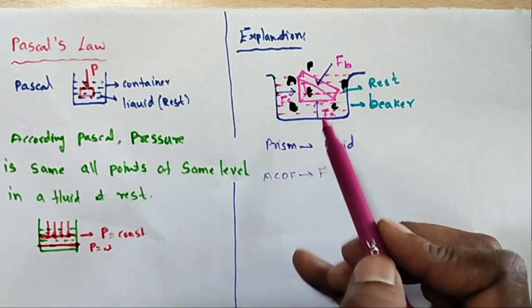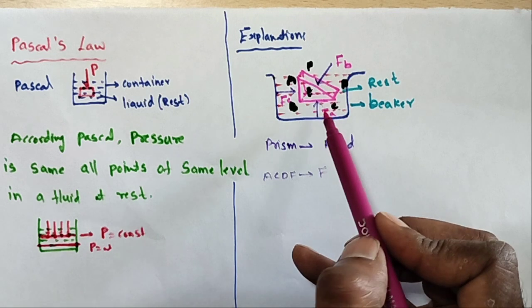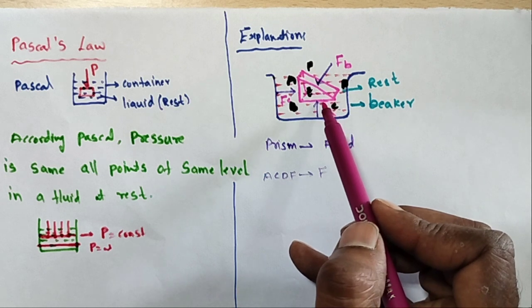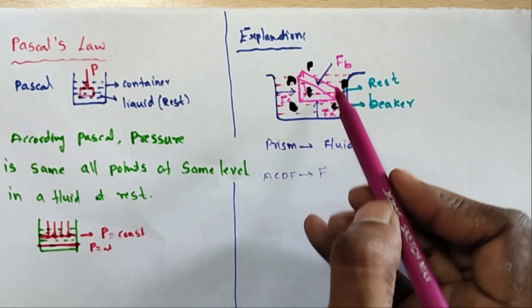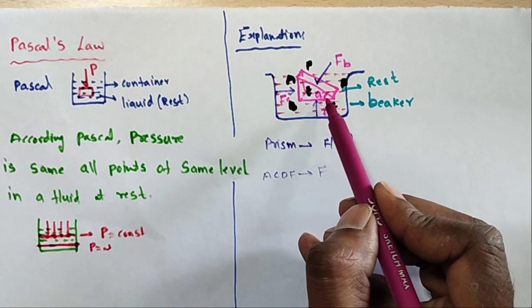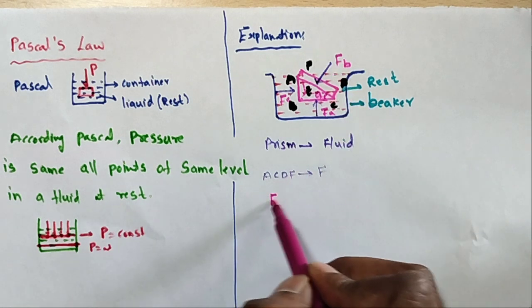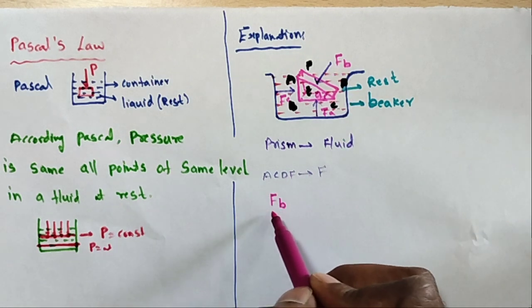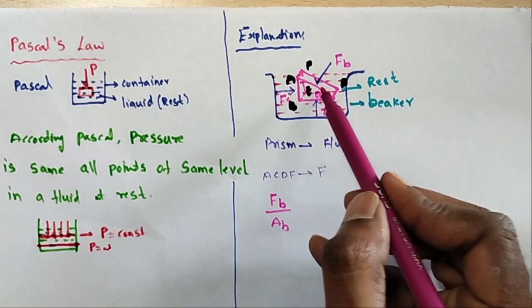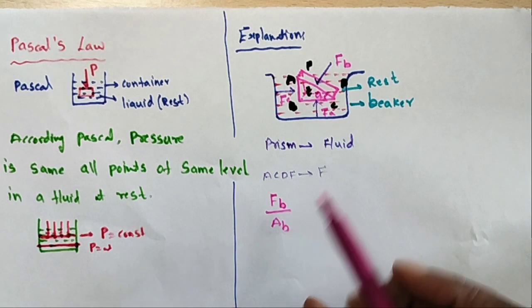Three sides, three forces: FB, FC and FA. For equilibrium, I am taking an angle theta 2. The FB force per unit area AB is the pressure acting at this surface, FB by AB.